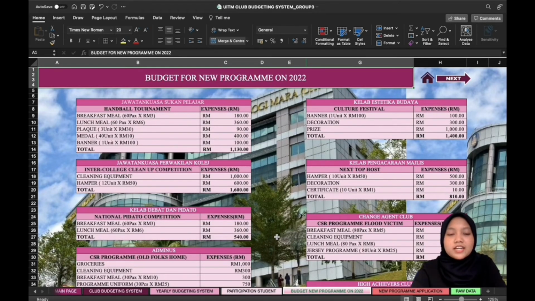Next, the Kelab Debat and Pidato will be handling the National Pidato Competition, which consists of breakfast meal and also lunch meal, and it will cost 540 ringgit Malaysia overall.